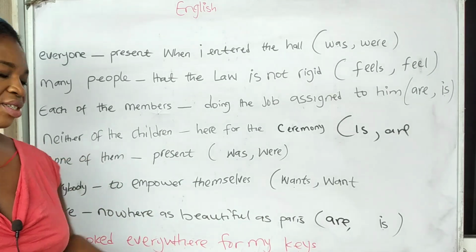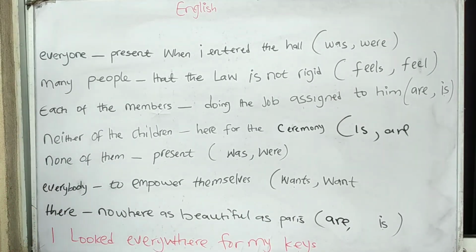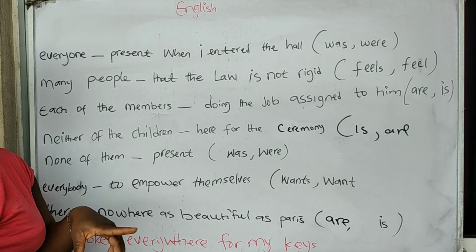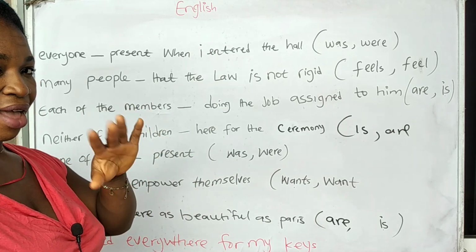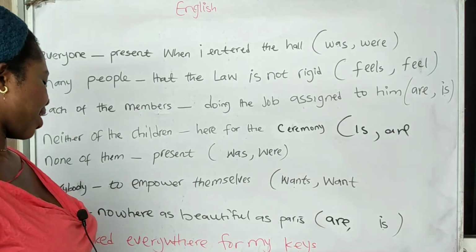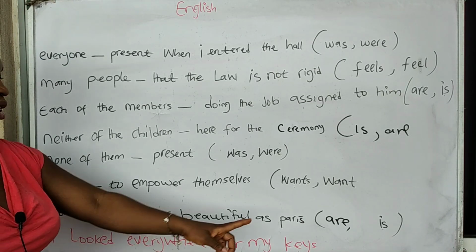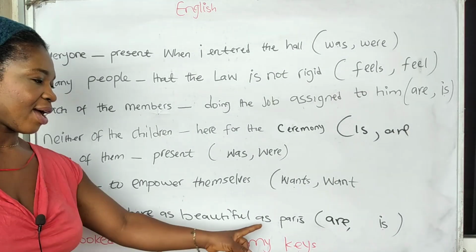Now the next one, there dash nowhere as beautiful as Paris. Remember, nowhere is nowhere. Somewhere is nowhere. Everywhere is nowhere. So for everywhere, for nowhere, we are going to be using is. There is nowhere as beautiful as Paris.